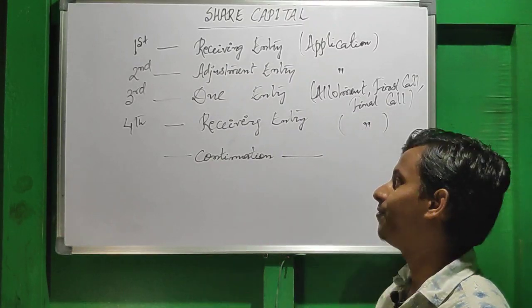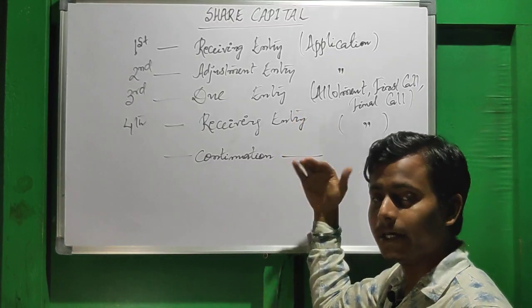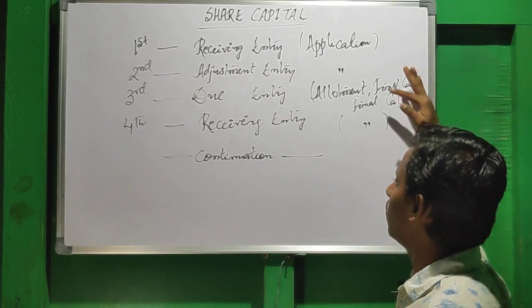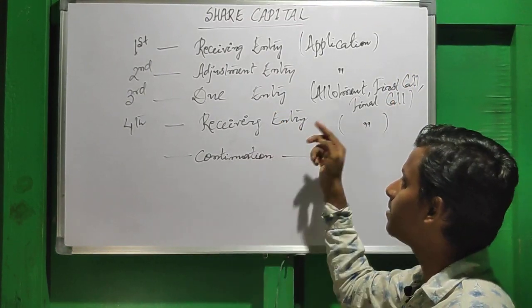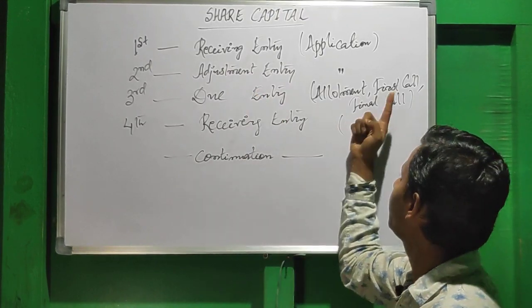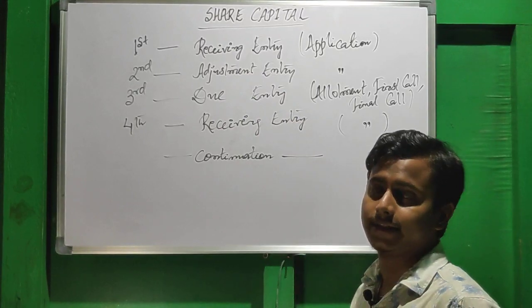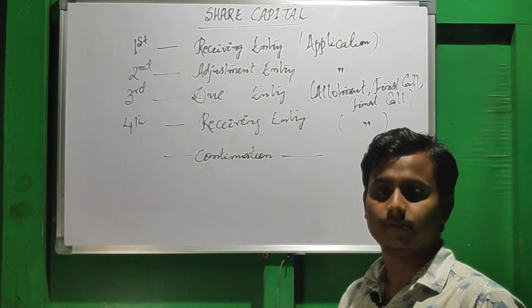Now due and receiving: firstly the due entry, then the receiving entry. It will continue like that for allotment, first call, and final call. So this is the continuation: the due entry of first call, the receiving entry of first call, the due entry of final call, the receiving entry of final call. These will continue like that. Clear?